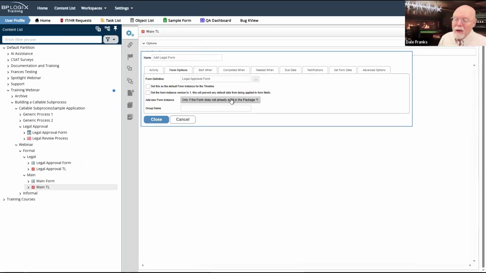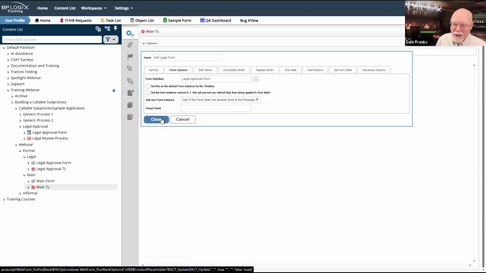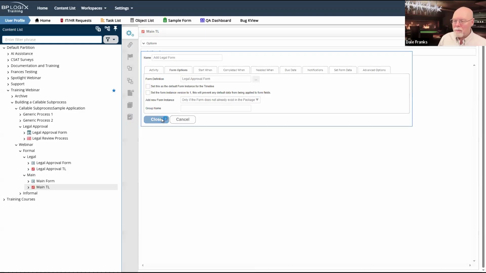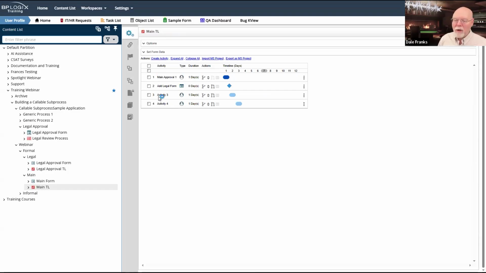Although, if the form doesn't exist, which it won't, it will add it. If it did exist, it wouldn't add it. So this is not going to hurt anything. We only will have one form when we reach here, and that is our main approval form. So this will just add our legal approval form. And that's all we need to do for that. It's a costless activity, more or less.